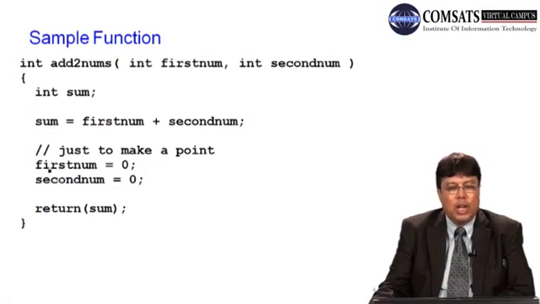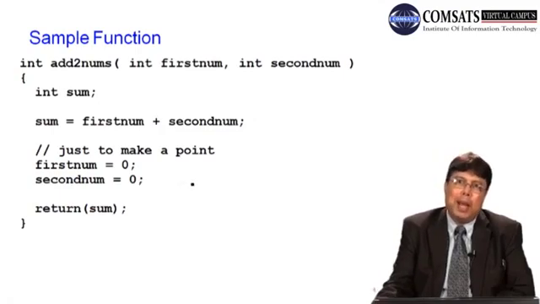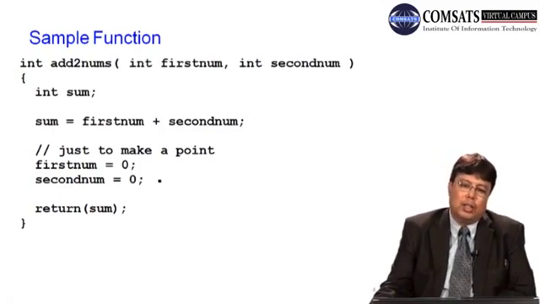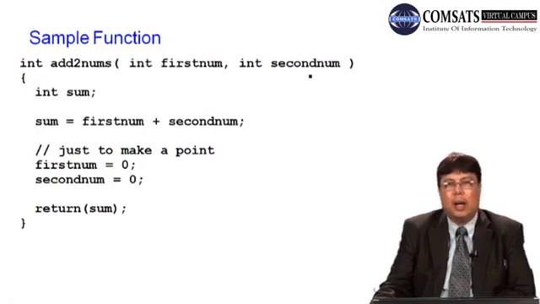If we change it here, firstNum is equal to 0, secondNum is equal to 0, don't expect that this change is also reflected in the calling program, because firstNum and secondNum will get a copy of the data that is passed to them from the calling program.